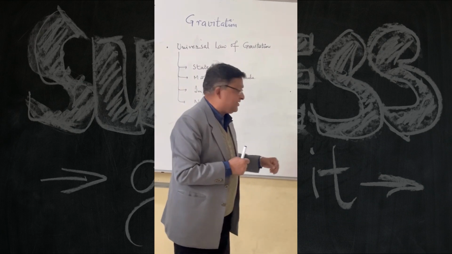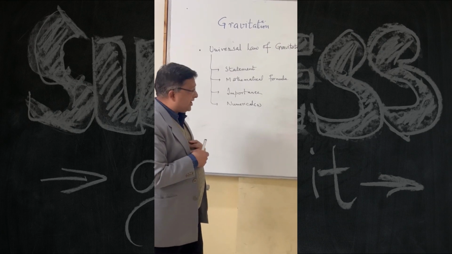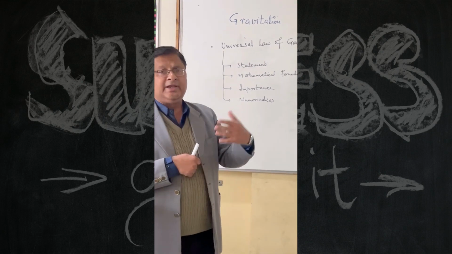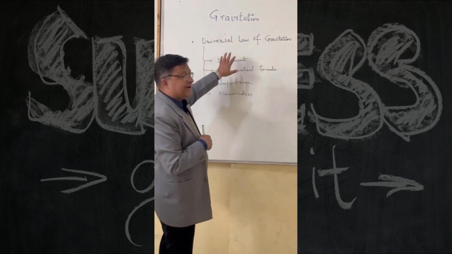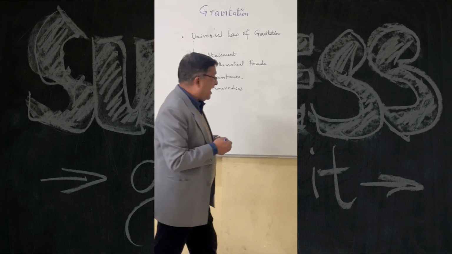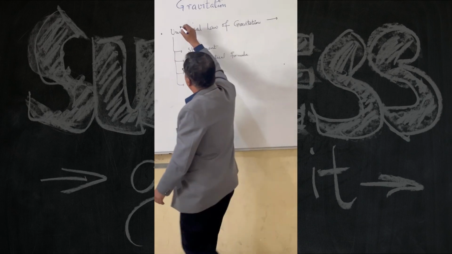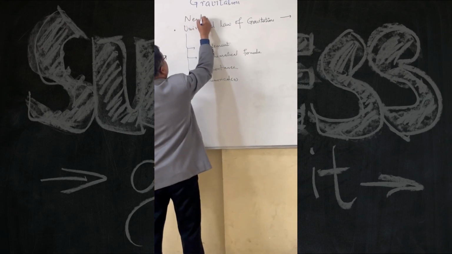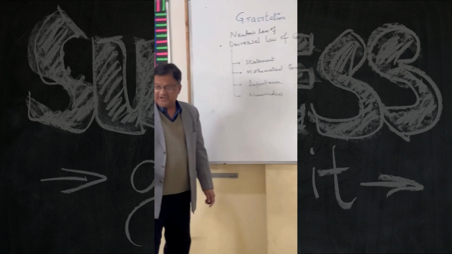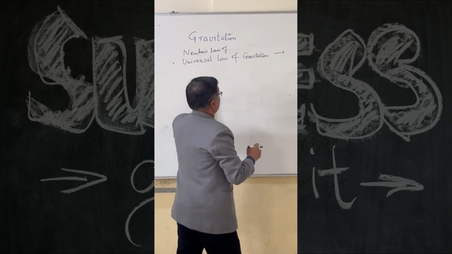Now, in many books you might have read that millions saw an apple falling, but Newton said, why? This statement is there everywhere, and all of us are aware of it. But it was not exactly that it was only contributed by Newton. But Newton was a great mathematician and a great physicist of his own time. And he gave this law of universal gravitation, which is sometimes known as Newton's law of universal gravitation. Clear?